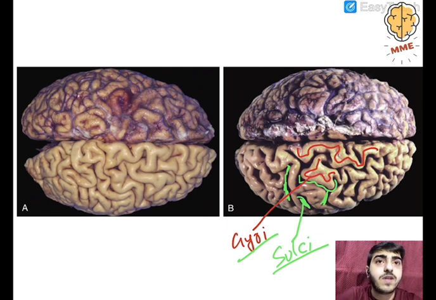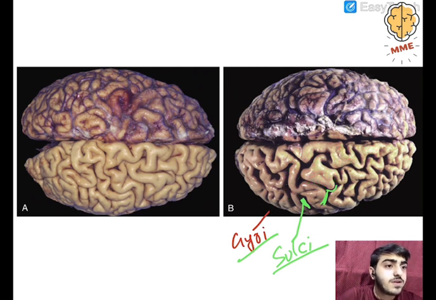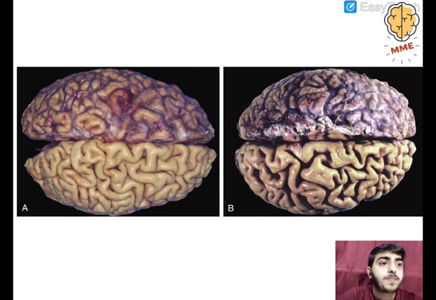Let me remove this, then you will be able to see all of these things clearly. Okay, done. See this, look at the pointer, this is the sulci. Here you cannot clearly see the sulci. Here the sulci are narrow, there the sulci are very broad, widened, and the gyri have become narrowed. Here where thick gyri are present, here gyri have been narrowed. Now why does this happen?